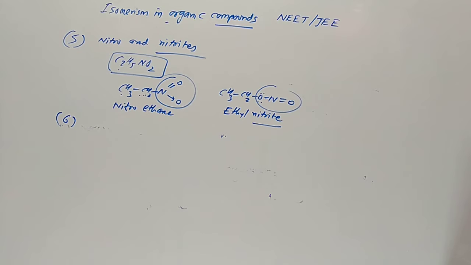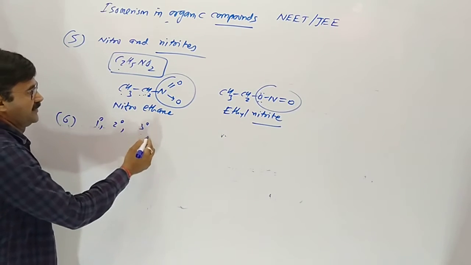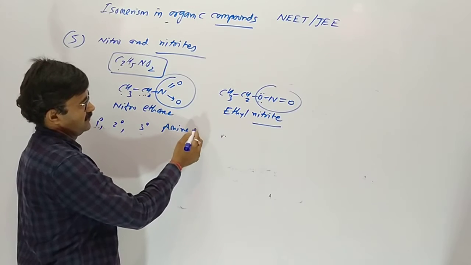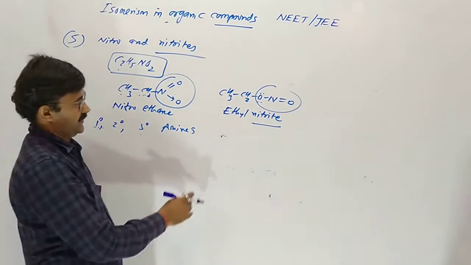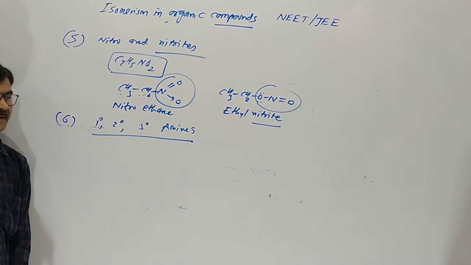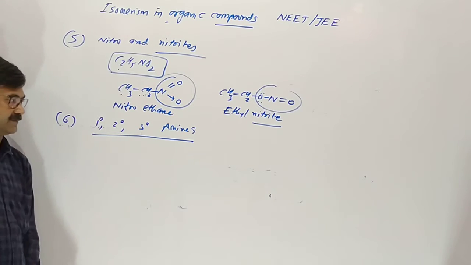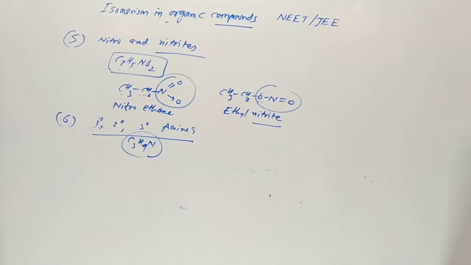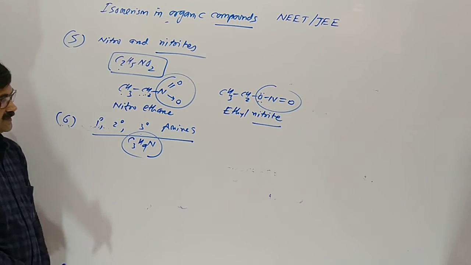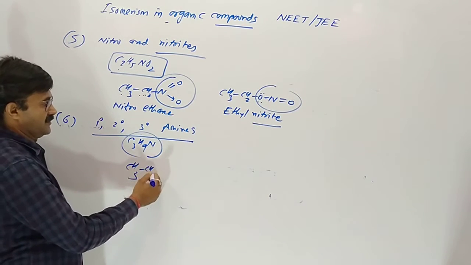Now the sixth one, which is amines. Primary, secondary and tertiary amines give isomerism. Amines also give isomerism. The formula C3H9N gives its functional isomers.